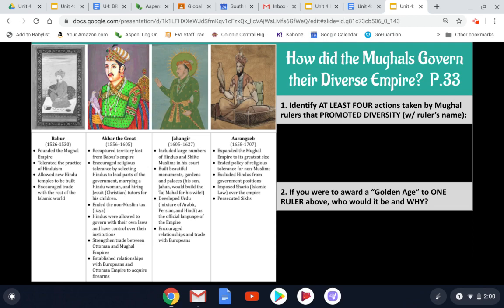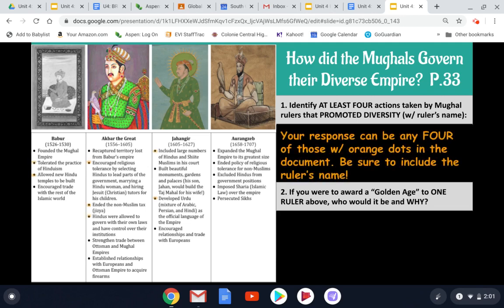Okay, now that you've looked through each Mughal ruler's accomplishments, I want to answer this question with you. We're looking for at least 4 actions taken by Mughal rulers that promote diversity. So your responses can vary. I want to make sure that you guys are writing down at least 4, but you can have more than that. Your response can be any 4 of these orange dots that I have in the document to the left. Be sure to include the ruler's name.